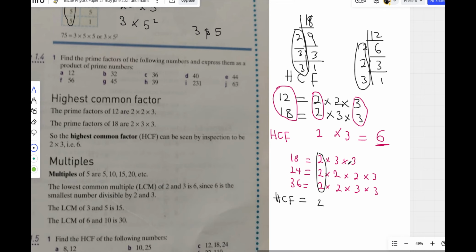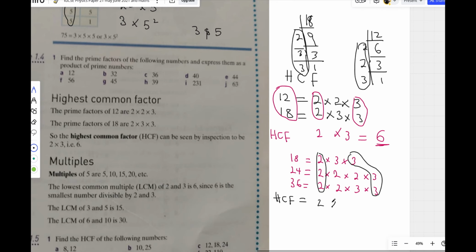Even if the 2 was here, I could still take it like this. But there's no 2 anymore in 18, so we discard this one. There's 3 here, there's 3 here, there's 3 here, so I can easily take this 3. There's 3 here, there's no more 3 here, and even though there's another 3 here, there's no more 3 in this one. So that's it.